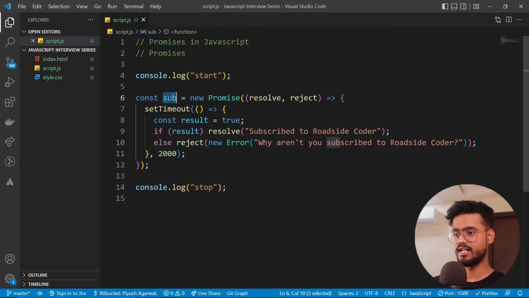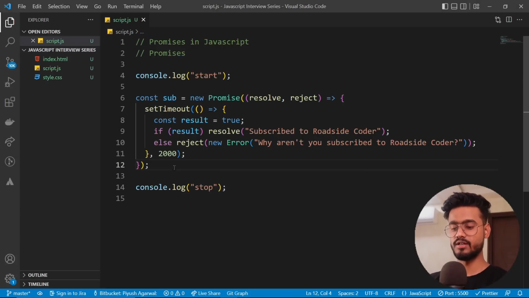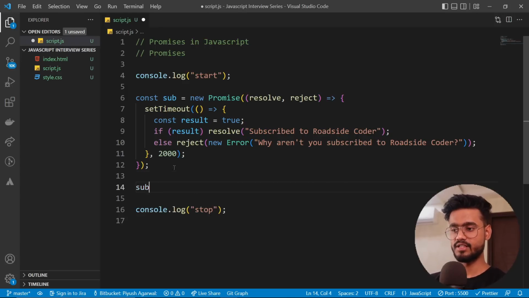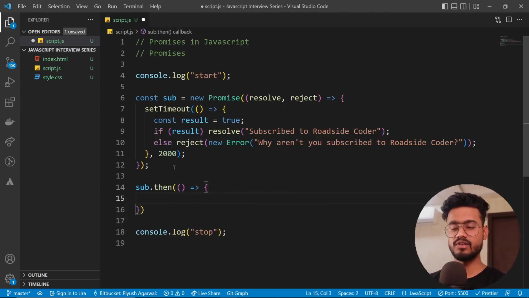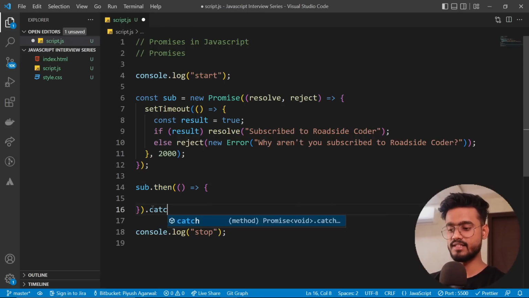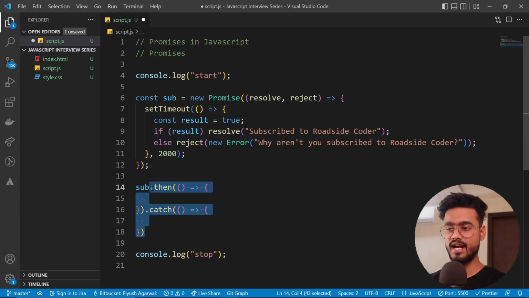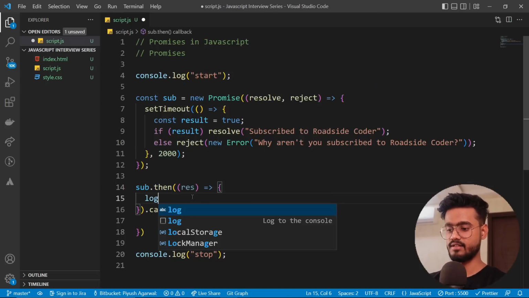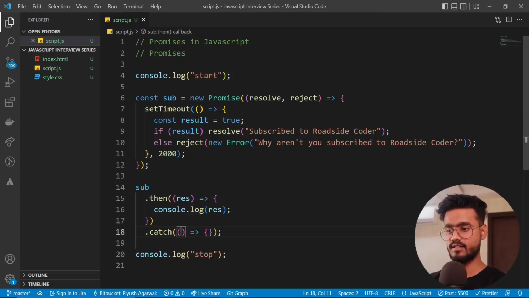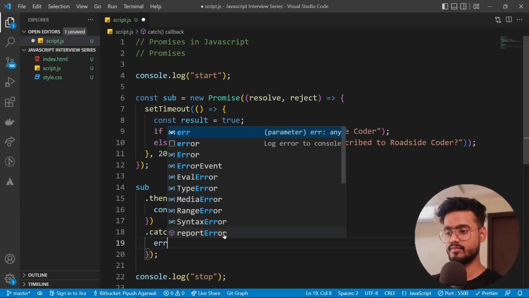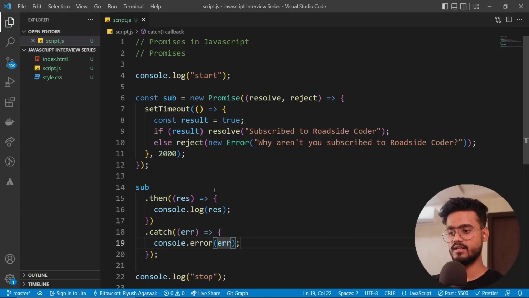So let's try to run this. And how do we run this? How do we execute a promise? I'll show you one good thing that I like about promises. If we execute the promise, we can say dot then. Then means if the promise is fulfilled, we will get the result in then. And if the promise is not fulfilled, if it fails, then we're going to get the result in catch. So you see how promise handles errors right out of the box. Then I'm going to say res and log res, and inside catch, err, so console.error err.